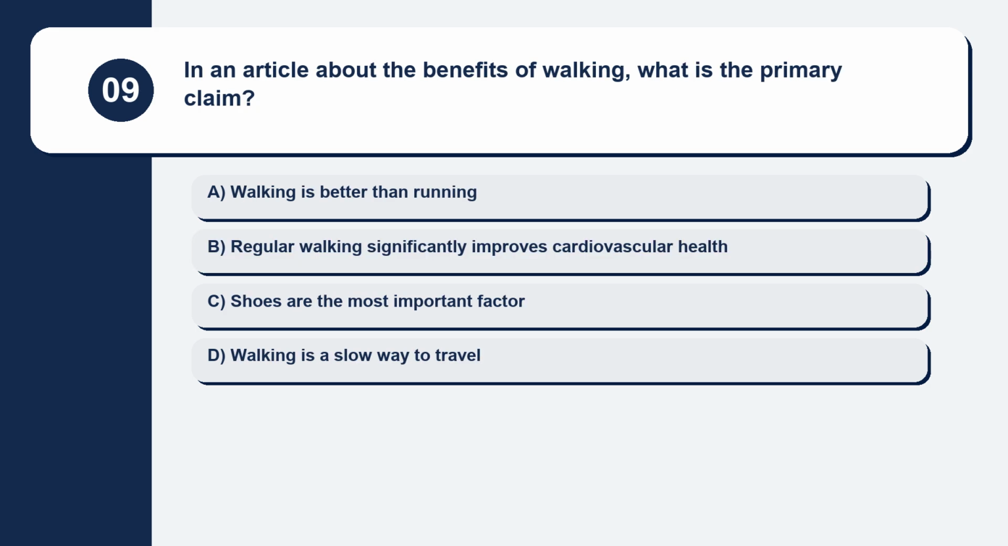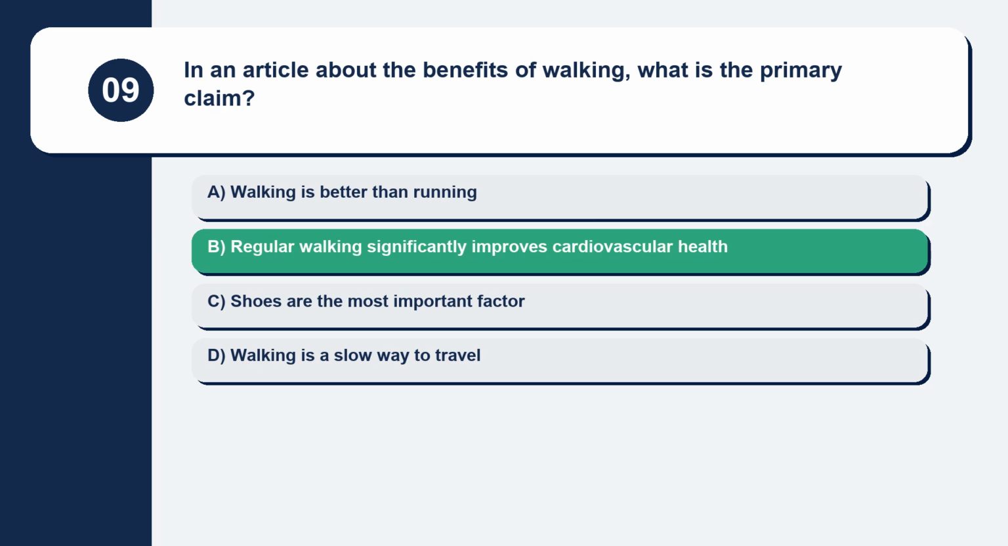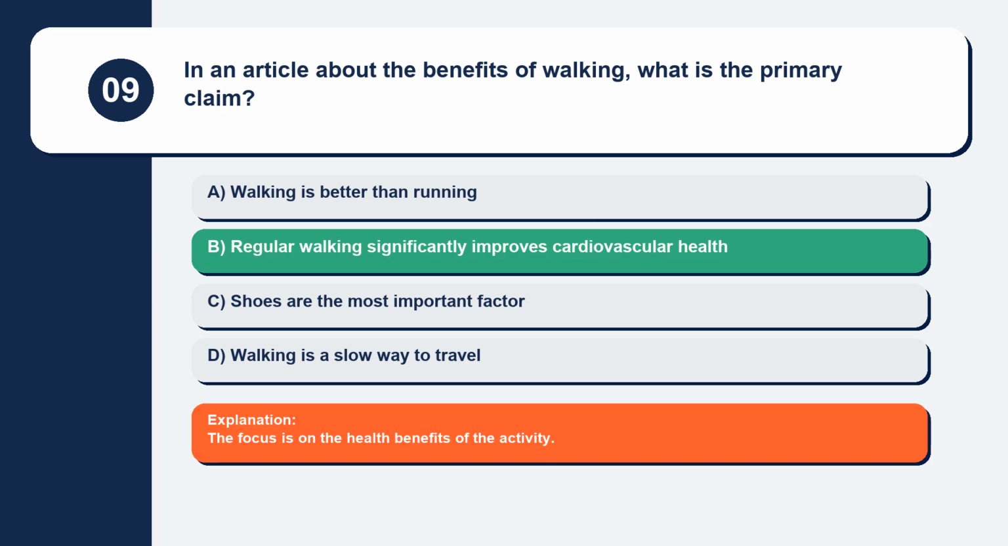Question 9. In an article about the benefits of walking, what is the primary claim? Walking is better than running. Regular walking significantly improves cardiovascular health. Shoes are the most important factor. Walking is a slow way to travel. The focus is on the health benefits of the activity.